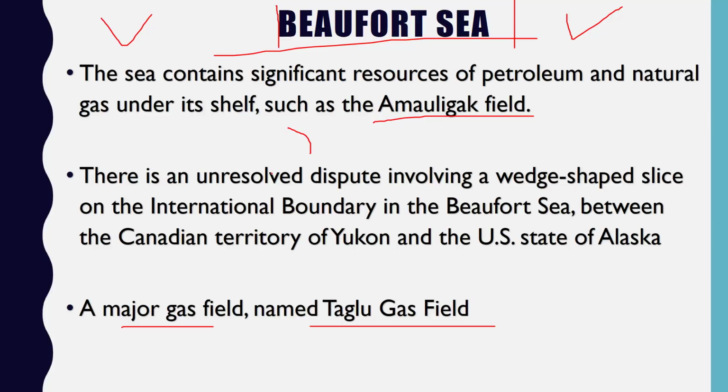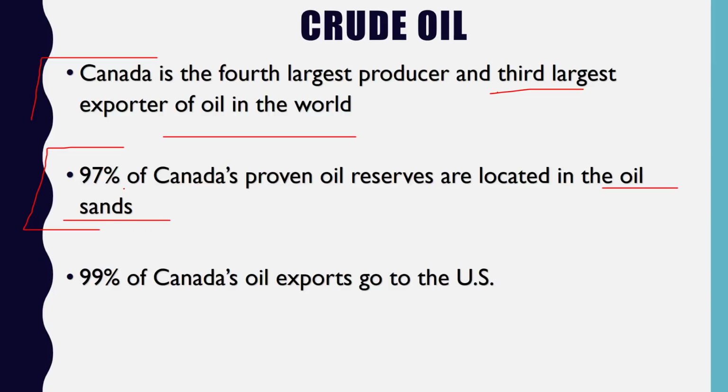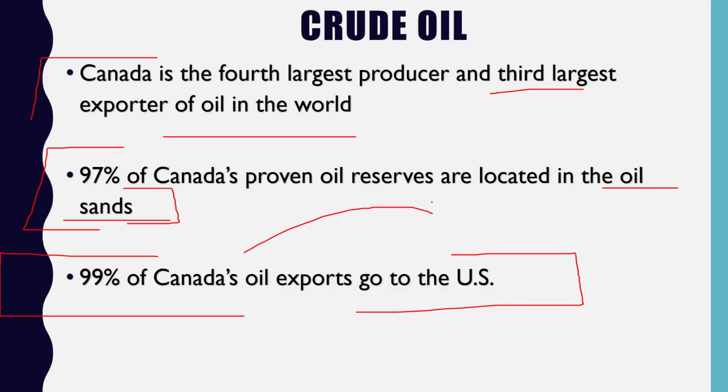Both the countries would want a larger share, but both the countries are peacefully negotiating with each other, and so far the exploitation of resources over here is being carried out without any hassles. When we talk about crude oil, Canada is the fourth largest producer and the third largest exporter of oil in the world. 97% of Canada's proven oil reserves are located in oil sands. Just remember this fact, might come in handy. And 99% of Canada's oil exports go to the United States of America. Since Justin Trudeau was on a visit to India recently, all this information about Canada becomes more important.